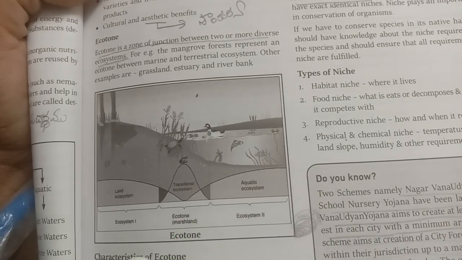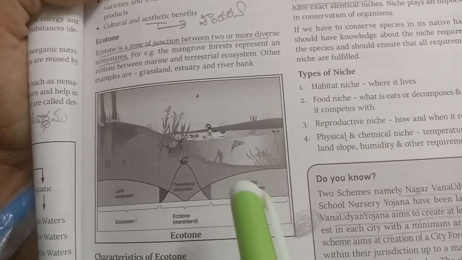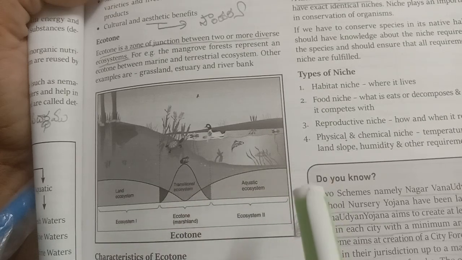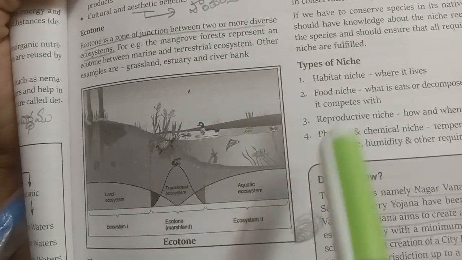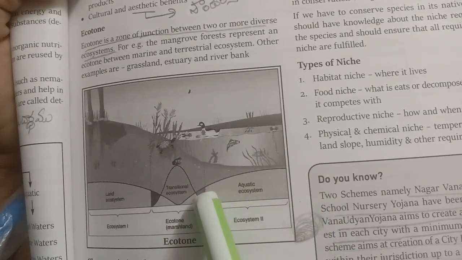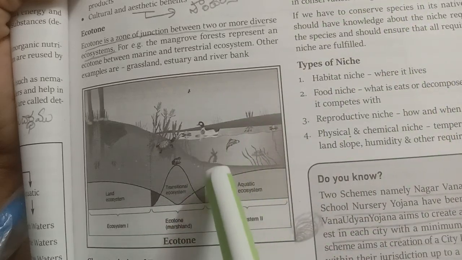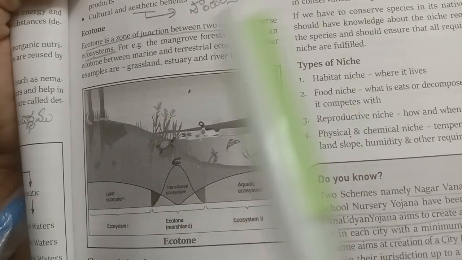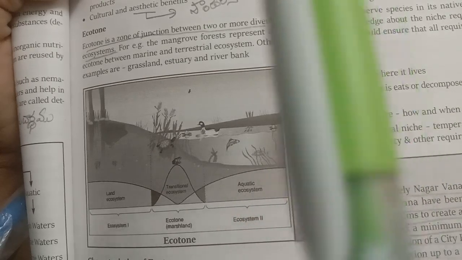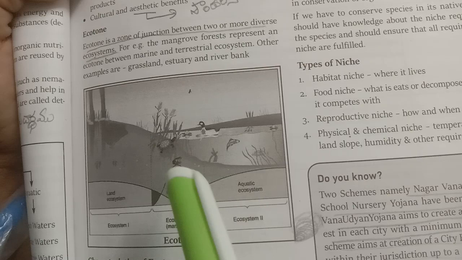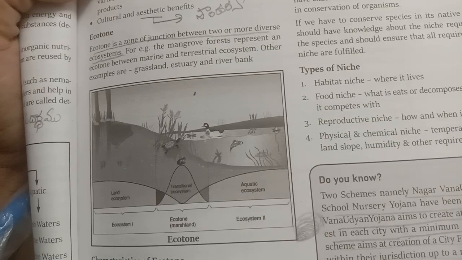Here, the land ecosystem and aquatic ecosystem represent two ecosystems. Between the land ecosystem and aquatic ecosystem, there is a region called transitional ecosystem. Here, this region is called transitional ecosystem because the animals or species are transferred from one ecosystem to another ecosystem, that is from land ecosystem to aquatic ecosystem or aquatic ecosystem to land ecosystem. Here the region is called transitional ecosystem and technically this term is called ecotone.